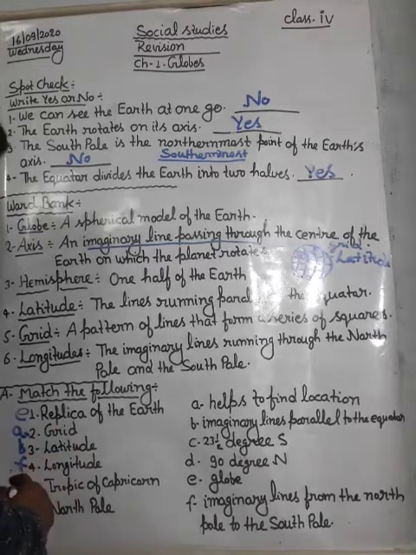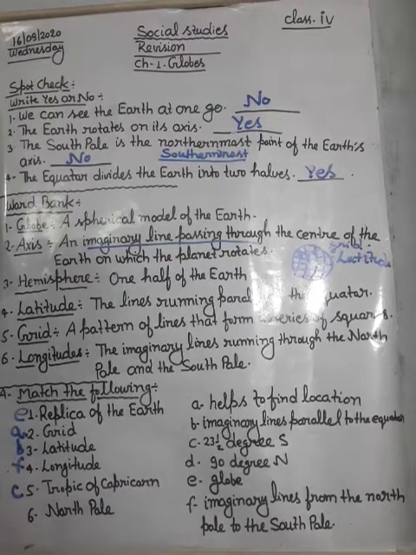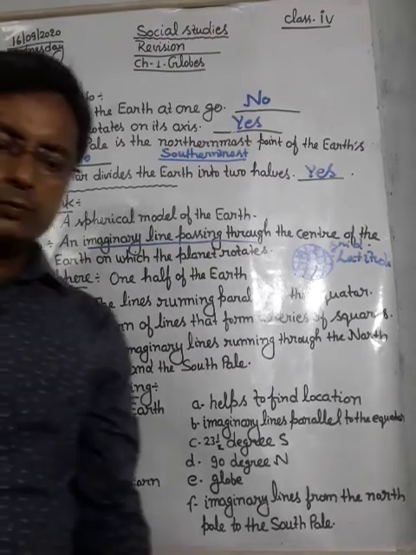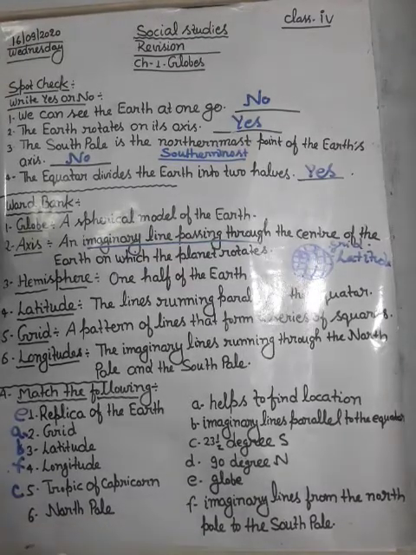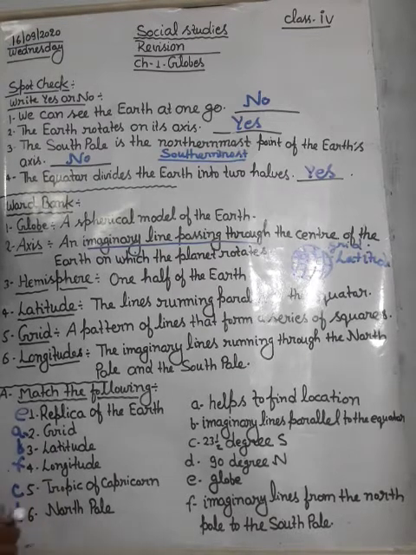So the answer will be C. And the last one is North Pole. North Pole is 90 degrees north. So the answer will be D.